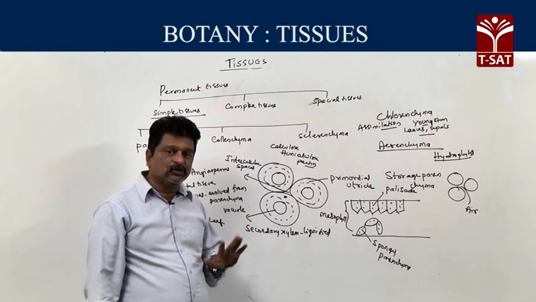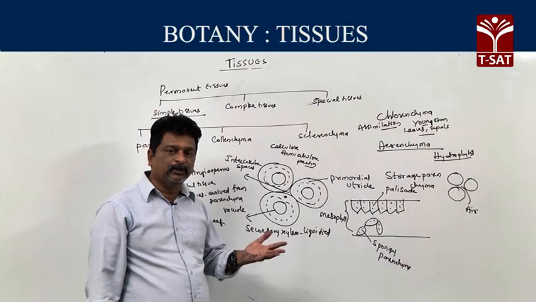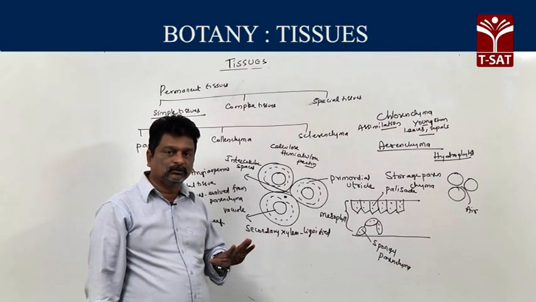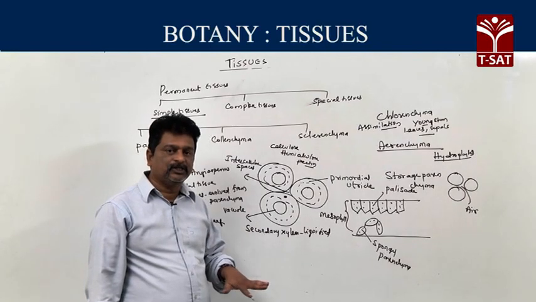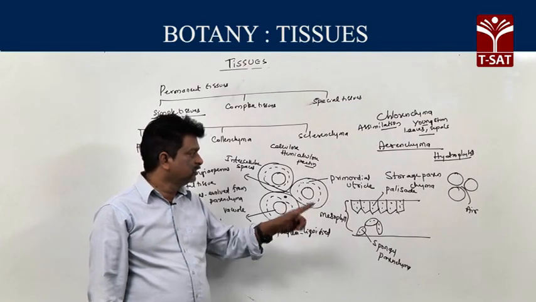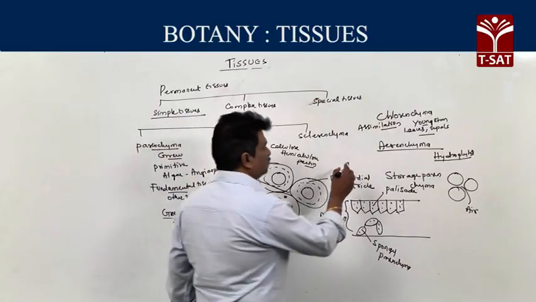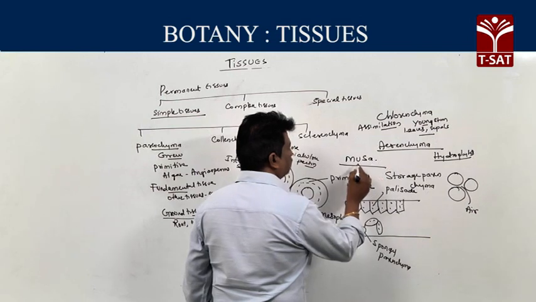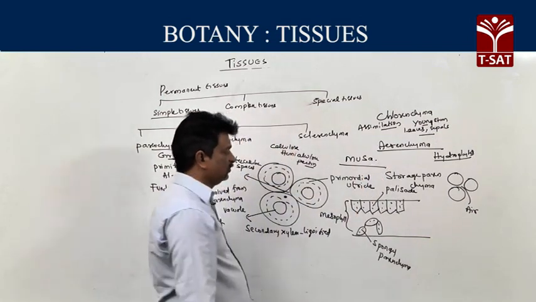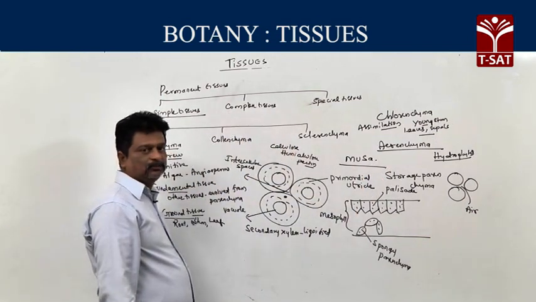But main function of aerenchyma, it helps in respiration. And the second function, it helps in buoyancy. That is aerenchyma. There is one terrestrial plant that contains aerenchyma, that is Musa.